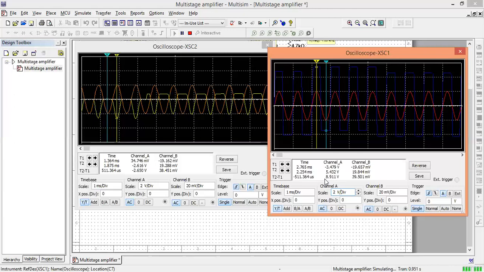You can see here that this is our input voltage, approximately 40 millivolts peak to peak, whereas the output voltage is 8.911 volts. So from here you can calculate the net voltage gain. This was all about the multi-stage amplifiers.